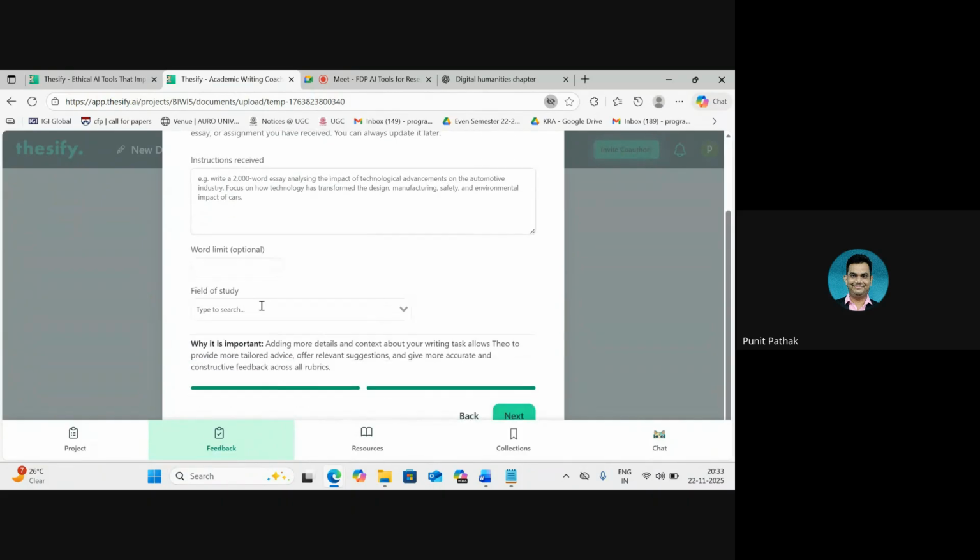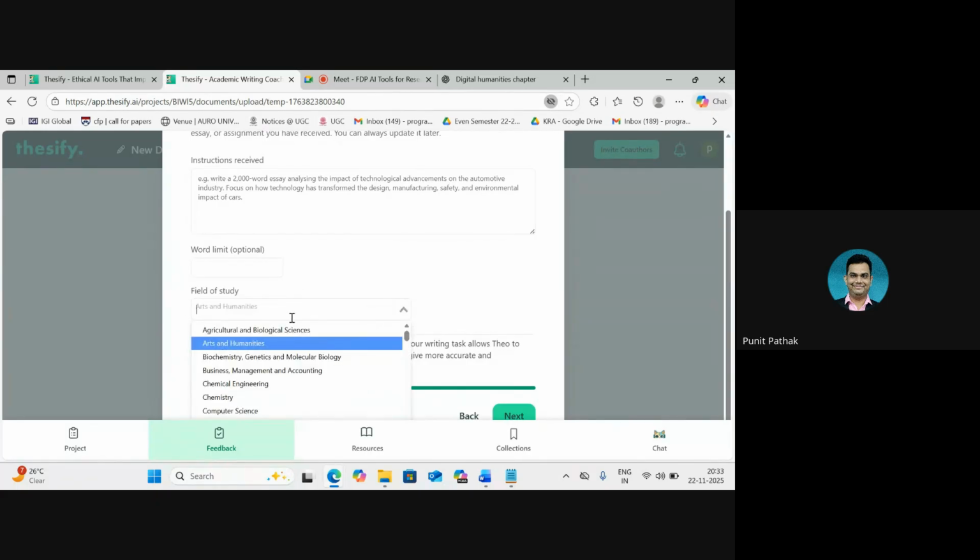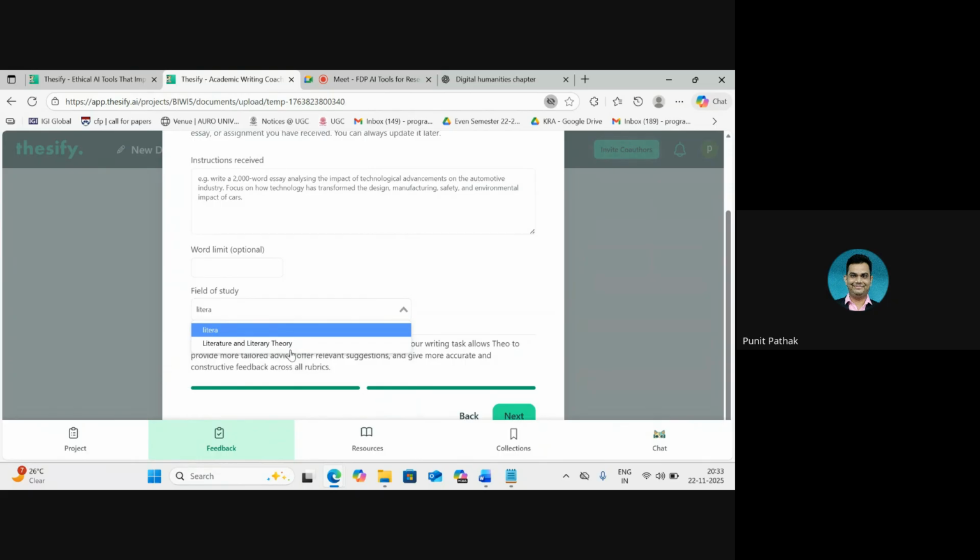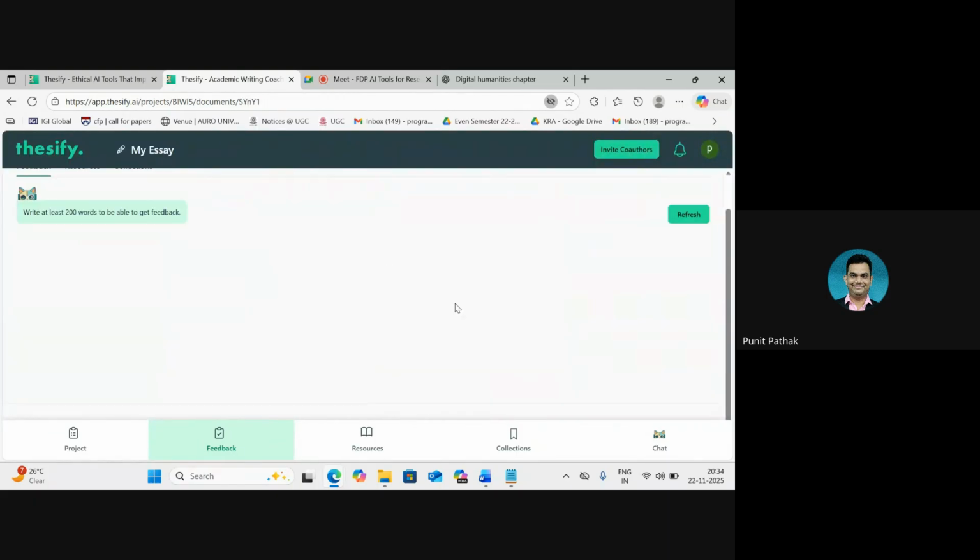I don't want to enter anything here. Let's just say I am going to give it the broader area of study, which is arts and humanities. Do we have literature here? Let me check. No. Okay, we also have literary theory. I think that is better. Click on next. And now it will read through the document.